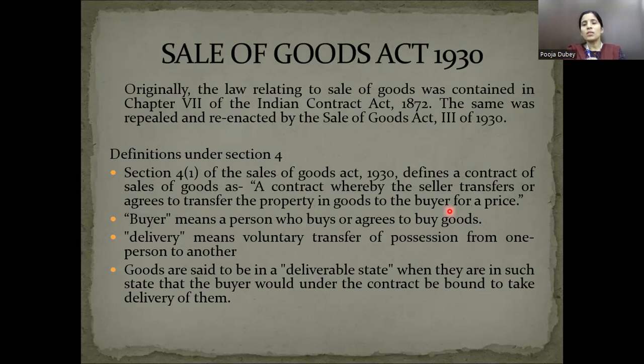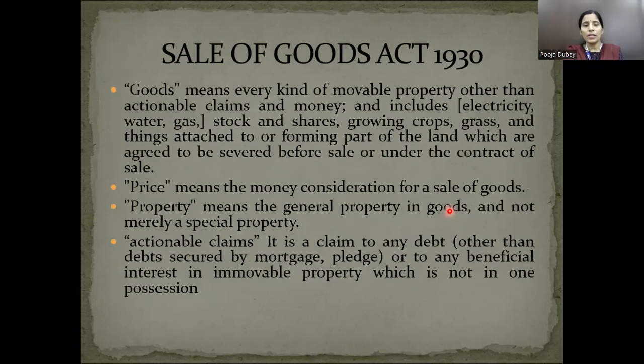So goods become the subject matter in a contract of sale. There must be a buyer and a seller, and they will exchange the ownership of the goods for what? For a price. For a price is important, because if someone gifts any good to someone, this is not a contract of sale, because the exchange has not happened for a price. So seller, buyer, goods, contract of sale, price. These are all important aspects.